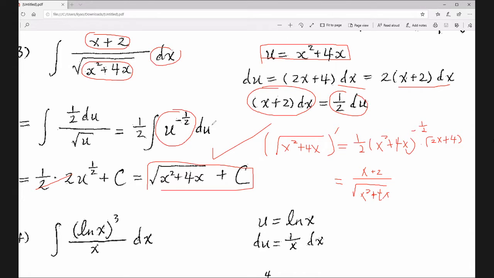Even though this is not required on the test, it's nice if you can make sure that your answer is perfectly right by taking the derivative and ensuring it is equal to the original function. This is the idea of the antiderivative. What does this answer mean? It means that the derivative of your answer should be equal to the original function. So that's part 3.